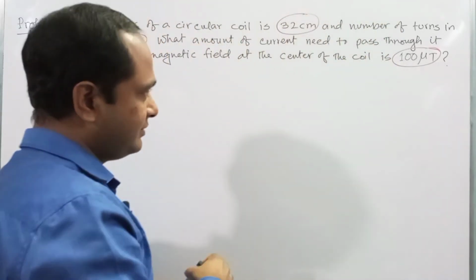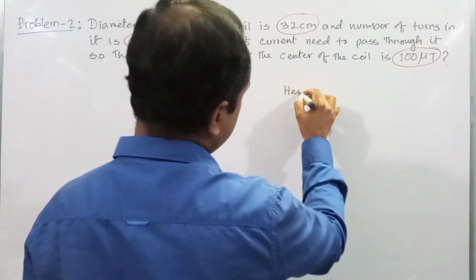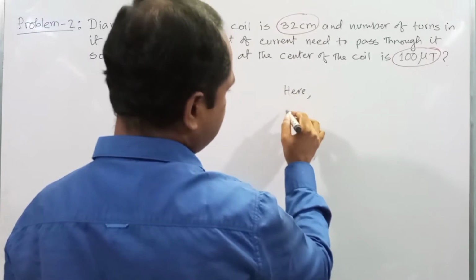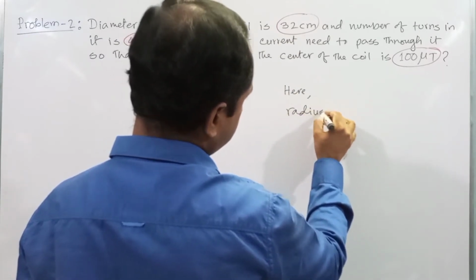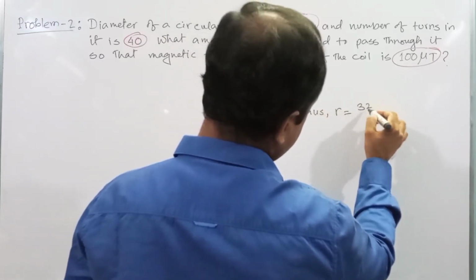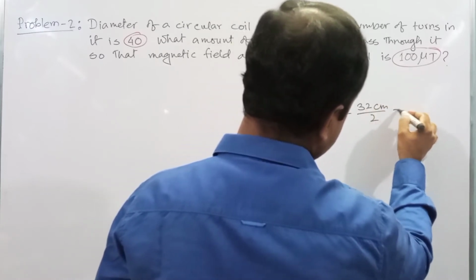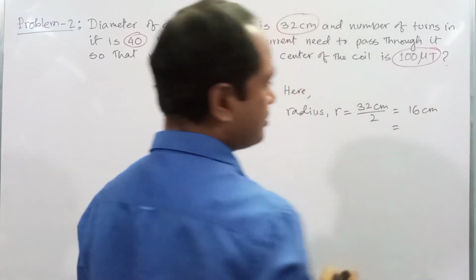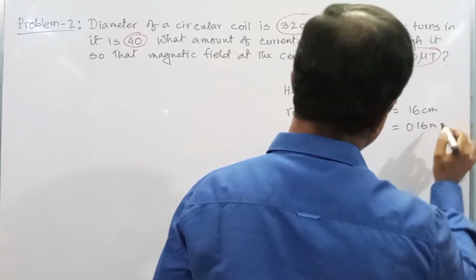Dear student, here the given information is as follows. The radius R is equal to 32 centimeter divided by 2, or 16 centimeter, but we need to convert it to SI unit, that is 0.16 meter.